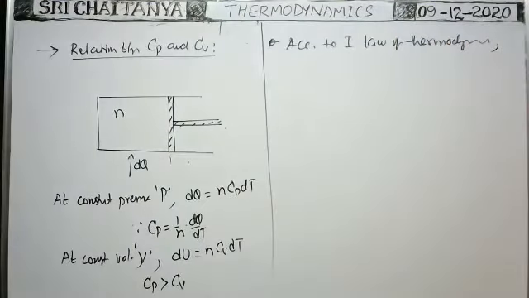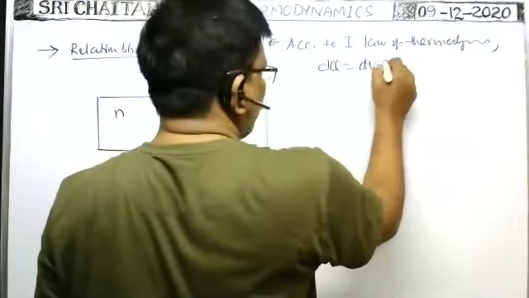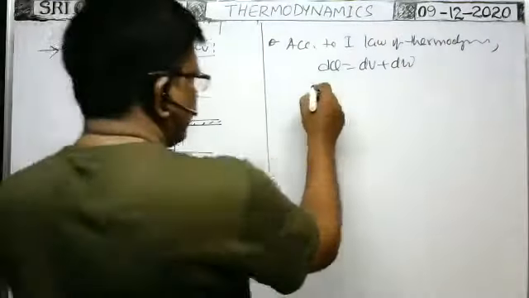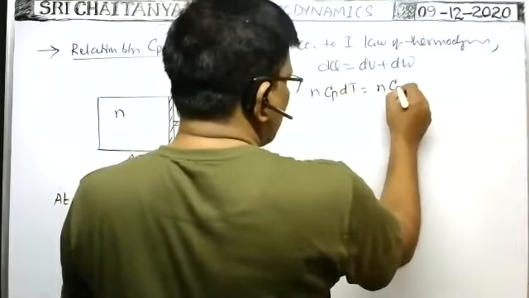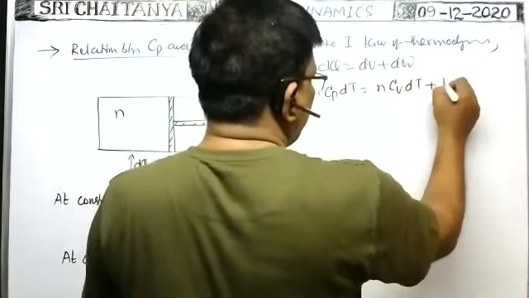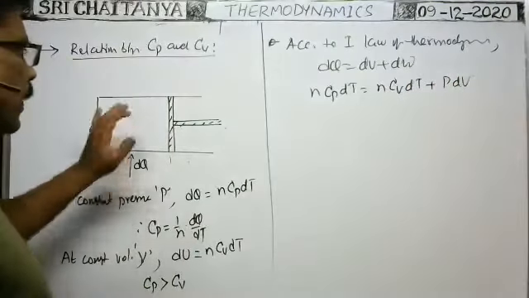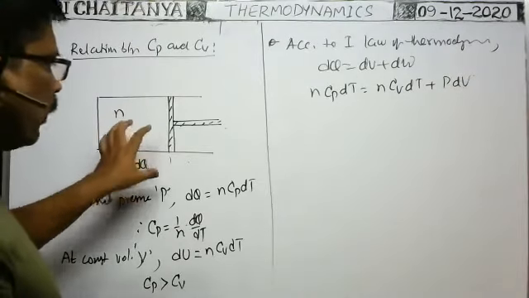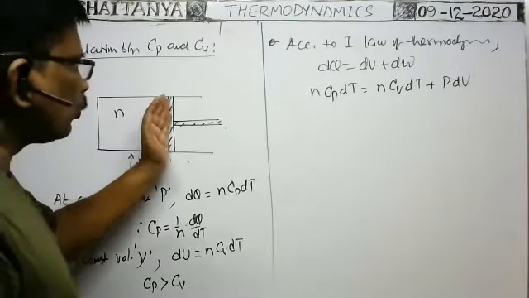According to the first law of thermodynamics, dQ is equal to dU plus dW. dQ can be written as nCp dT, dU as nCv dT, and dW as P dV. When you supply heat energy at constant pressure, some part of the heat energy supplied is utilized to increase the internal energy and to do some external work.